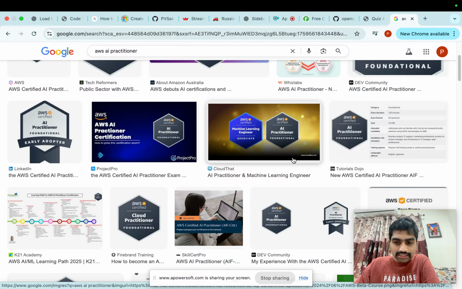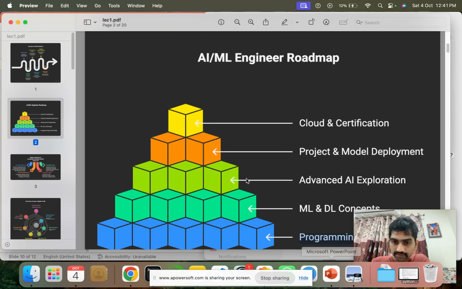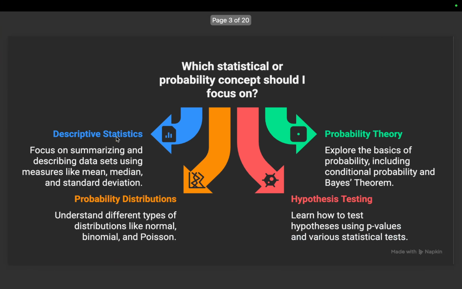So in the next lecture I will tell you how we will deal with the certification course. By the way, I am also an AWS AI Practitioner certified student, where I cracked this exam. And by doing this AI Practitioner certification, we will understand all the fundamental concepts of machine learning and deep learning as well.